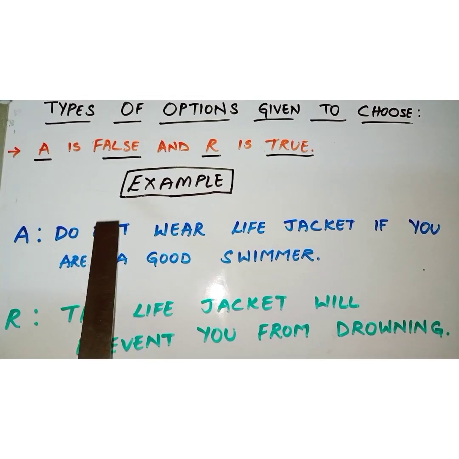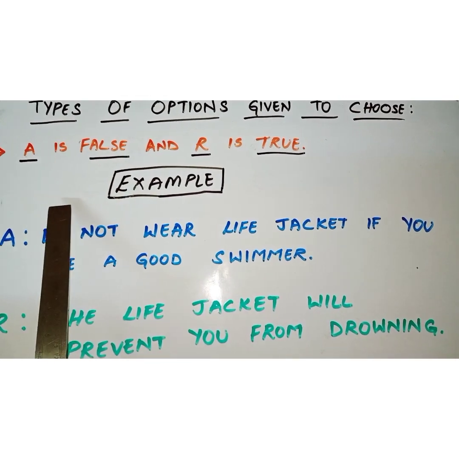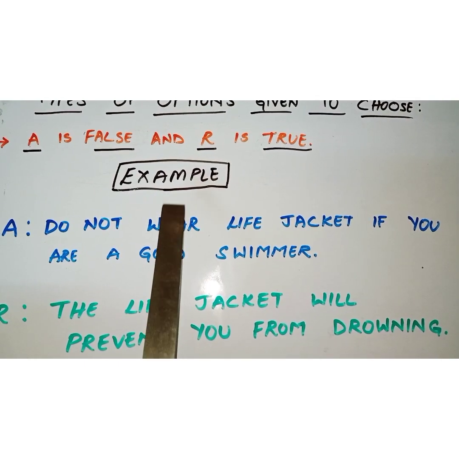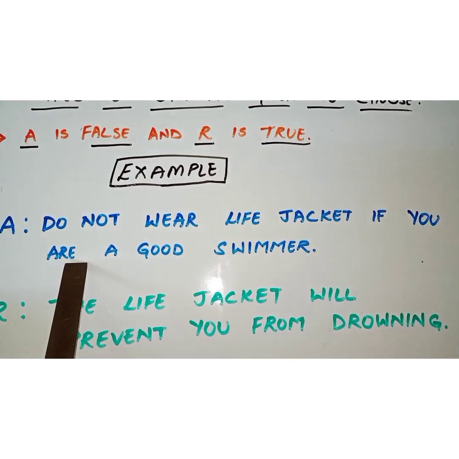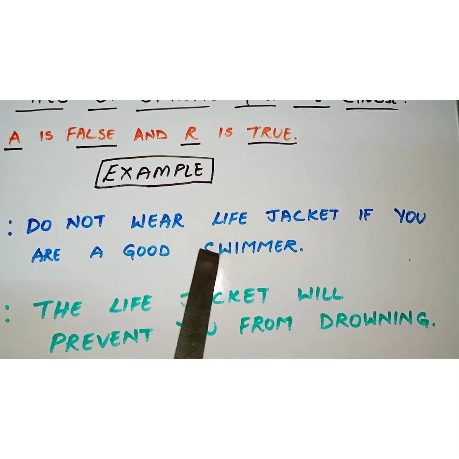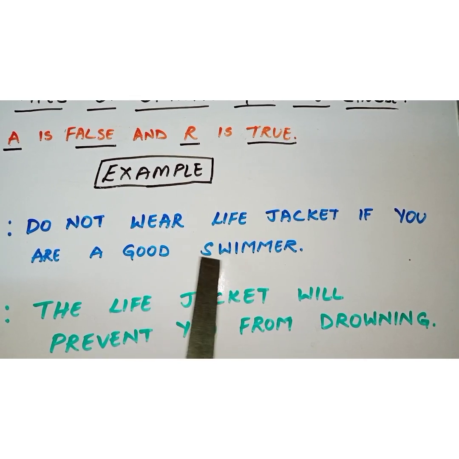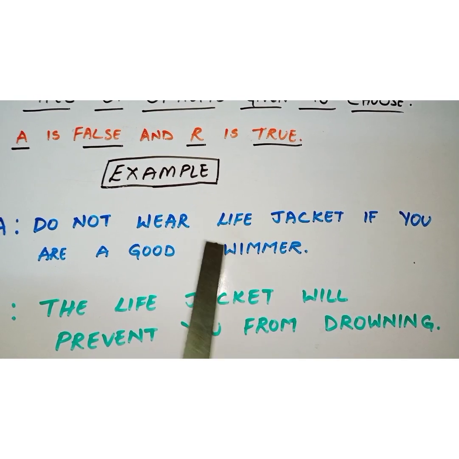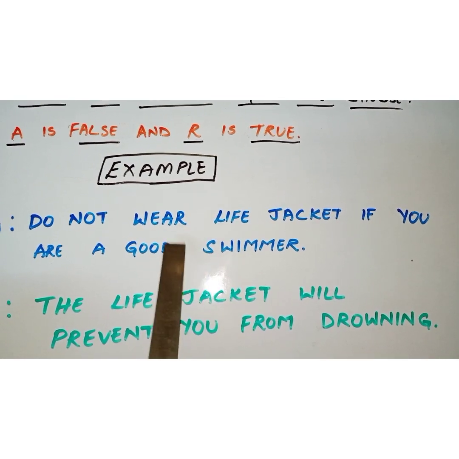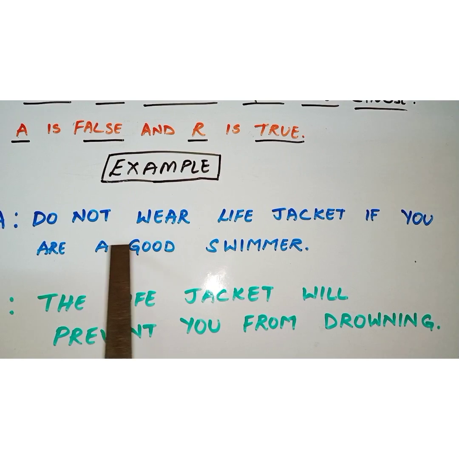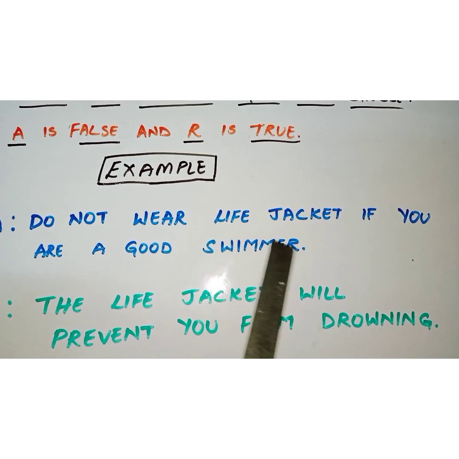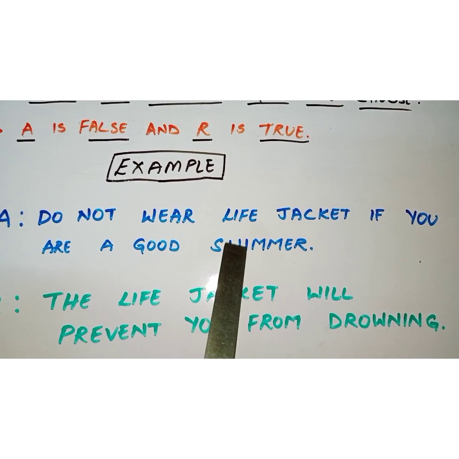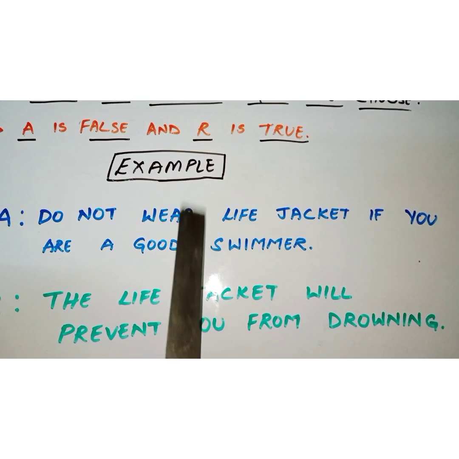So the next type of option is A, assertion is false and R, reason is true. Let us look into one such example. Here the assertion says, do not wear the life jacket if you are a good swimmer. So here it is said that if we don't wear a life jacket also, it is okay. Is it true? If you're a good swimmer, is it okay? No, it is not okay.